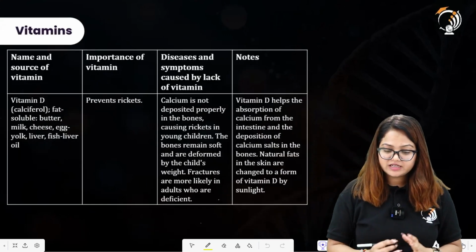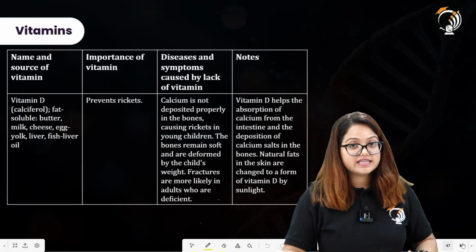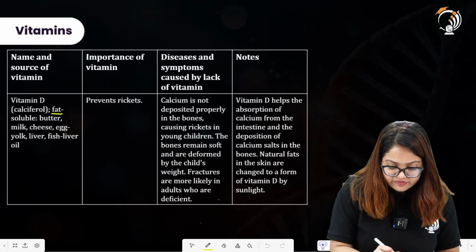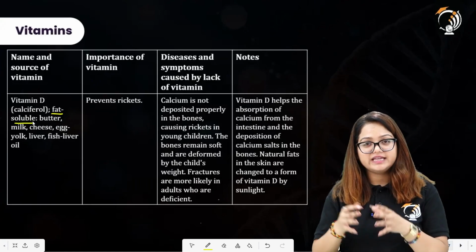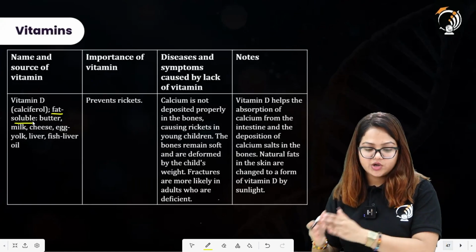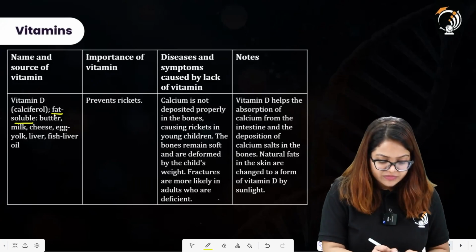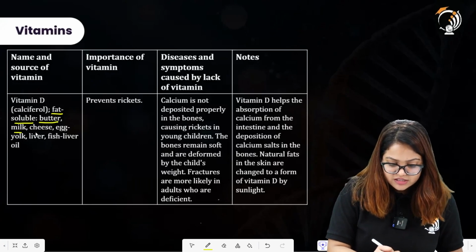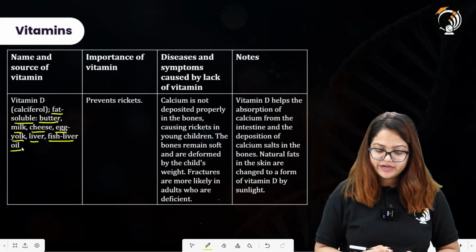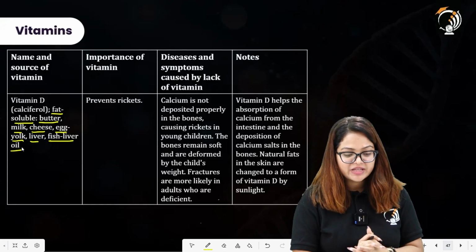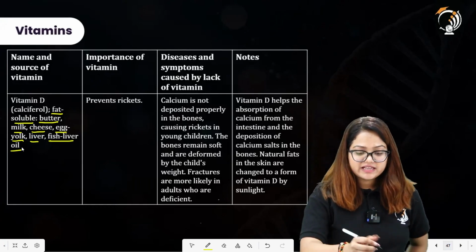Talking about vitamin D, that is also commonly called calciferol. These are fat soluble, as we have already studied that fat soluble vitamins are A, D, E, K, and one of those is vitamin D. Butter is a source, milk is a source, cheese is a source, egg yolk, liver, fish liver oil, all of these are sources of vitamin D. The importance of this vitamin is that it prevents rickets.